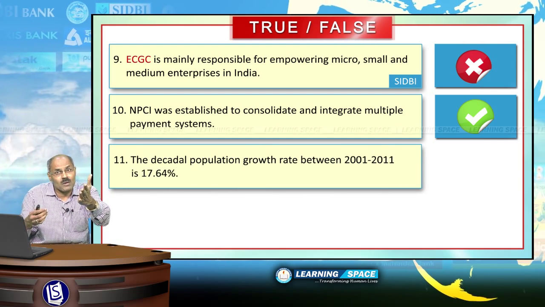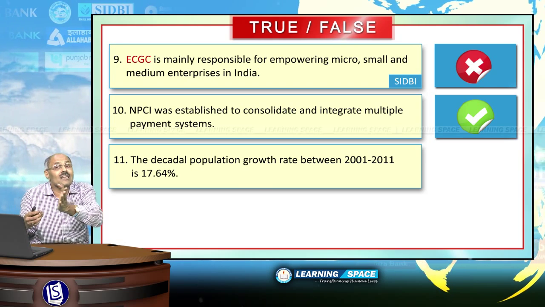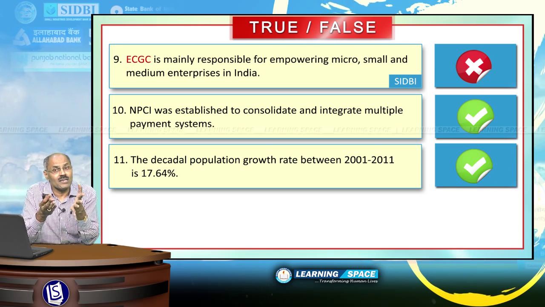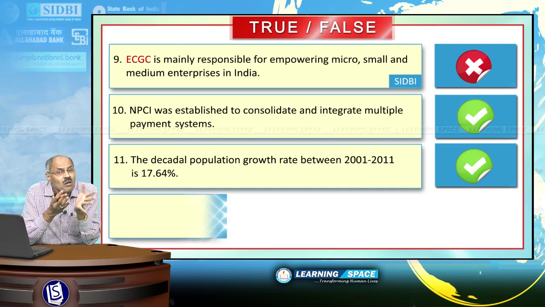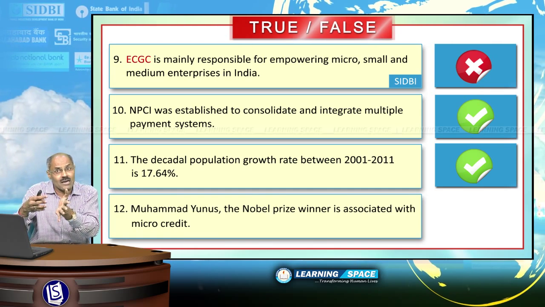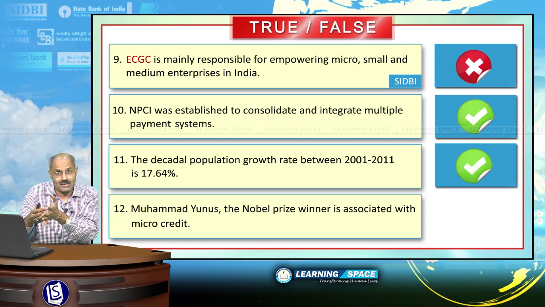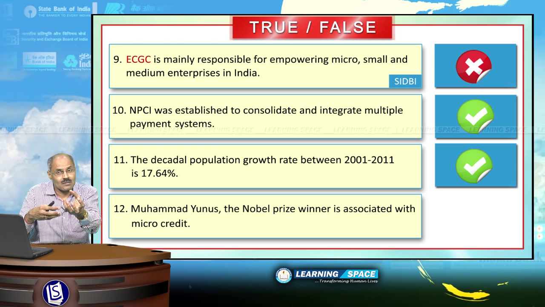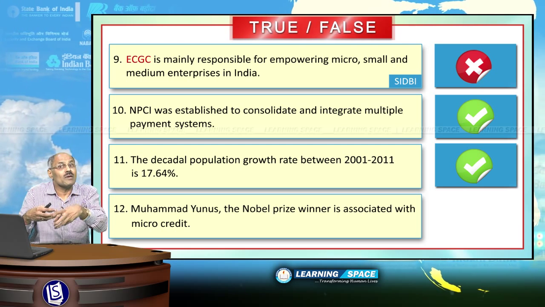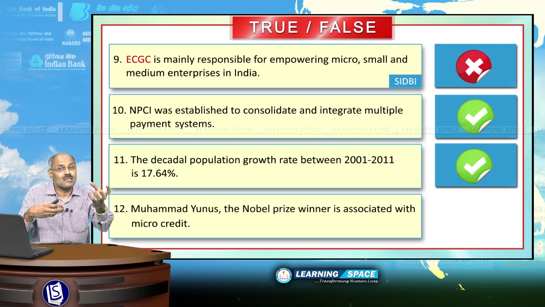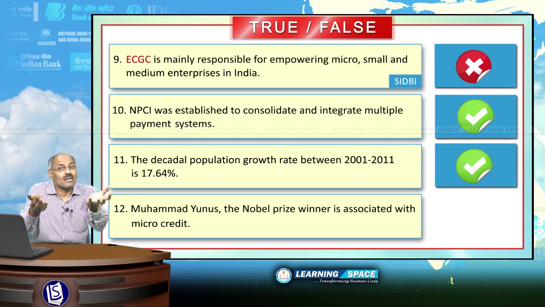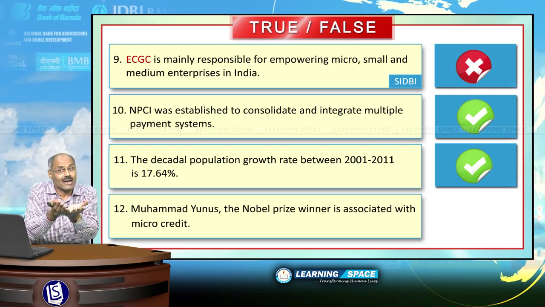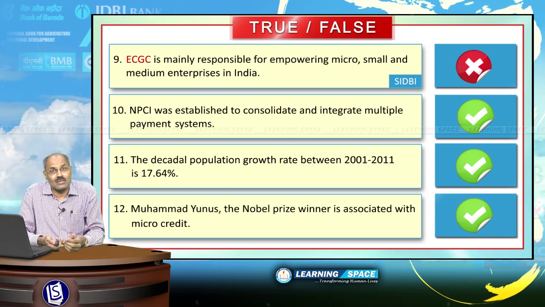The decadal growth rate of population between 2001 to 2011 is 17.64%. Absolutely correct. Muhammad Yunus, the Nobel Prize winner, is associated with the microcredit. Pioneer in microcredit in Bangladesh, Muhammad Yunus was credited with development of microfinance institutions and was credited with the empowerment of women with the microcredit, and it became the benchmark almost across the world. Given sentence is absolutely right.